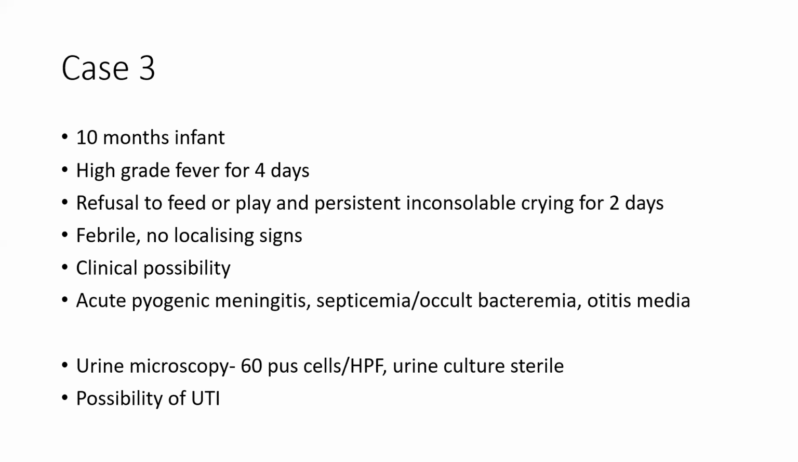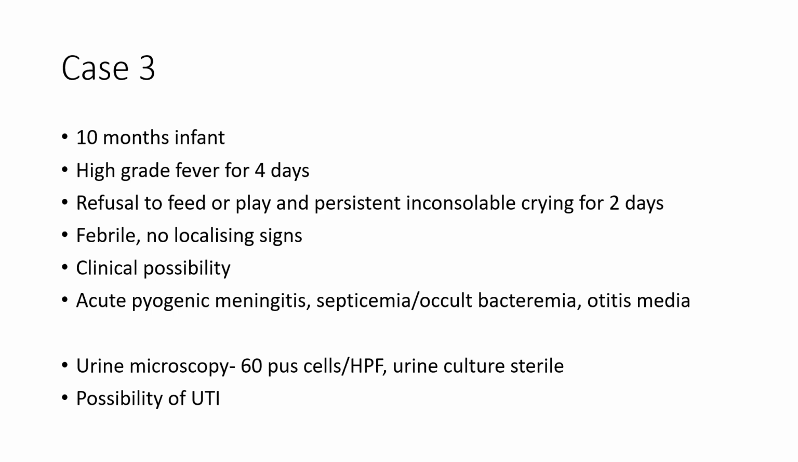Okay, with a suspicion of occult bacteremia, urine microscopy was done, and there were plenty of pus cells. We took the diagnosis as UTI. We started IV antibiotics, IV amikacin. The child was not showing a response in terms of fever or irritability, and there was persistent fever. Again, we were puzzled. We had a case we were suspecting as UTI, but still not responding to UTI therapy.